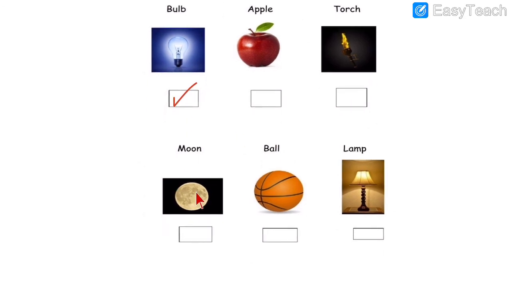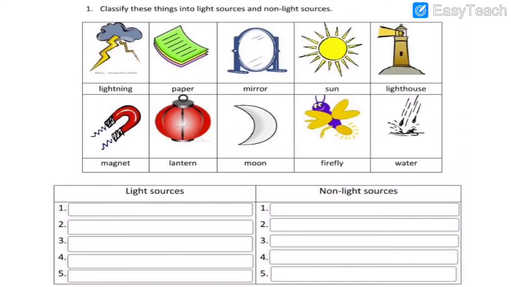Then see the moon. Do we get light from the moon? Yes, we get light from the moon. So that is the source of light. Then ball. Do we get the light from this ball? No. So we do not put a tick mark over here. What about the lamp? Yes, we get the light from the lamp. So again we put a tick mark.